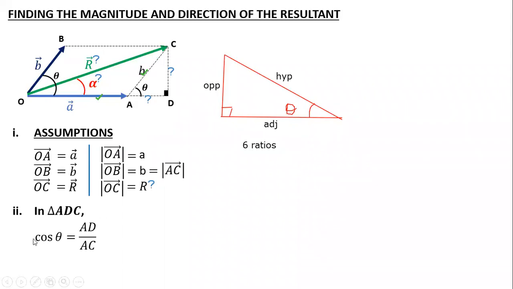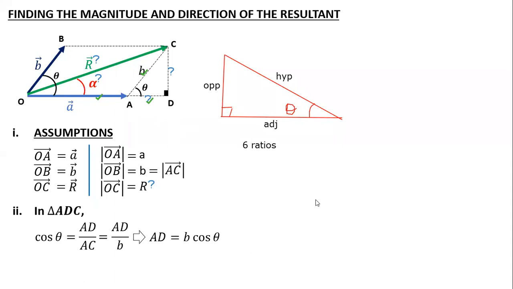So in trigonometry, cos theta is adjacent upon hypotenuse. Adjacent was AD, hypotenuse was B. So if I put the AC value as B, I get the AD value as B cos theta. So the first unknown we got: AD is B cos theta. Is this much clear?